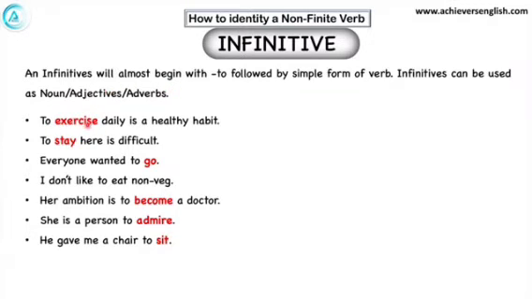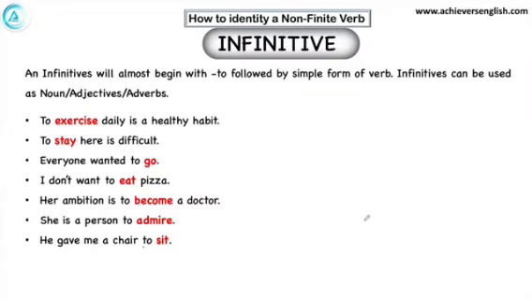If any verb is beginning with to, then that will be infinitive. Like, to exercise daily is a healthy habit. To stay here is difficult. Everyone wanted to go. I don't want to eat pizza. Her ambition is to become a doctor. She is a person to admire. He gave me a chair to sit. All the verbs are coming after to, so they are infinitives.